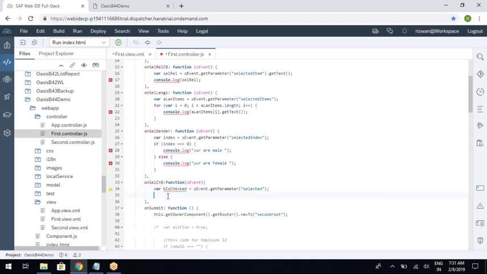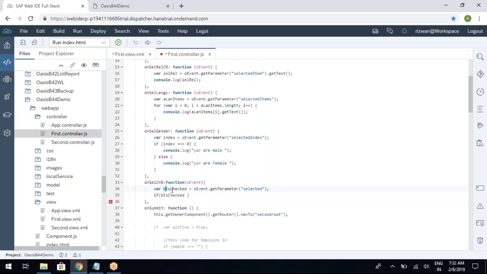So you can use an if and else condition. If bChecked, and here, if you observe, I am unconsciously using the naming convention automatically. For a Boolean variable, which stores true or false, the naming convention in UI5 is B. B stands for Boolean.